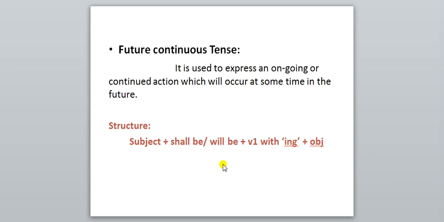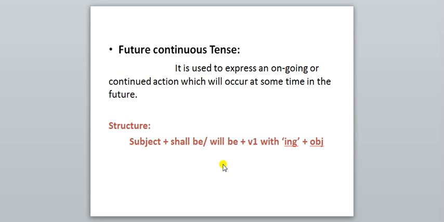Suppose someone asks you, what will you be doing at this time tomorrow? Your answer will be: I will be watching a movie. We will be helping our mother. Correct? The action will take place, but when? It will take place in the future. Tomorrow is the future.